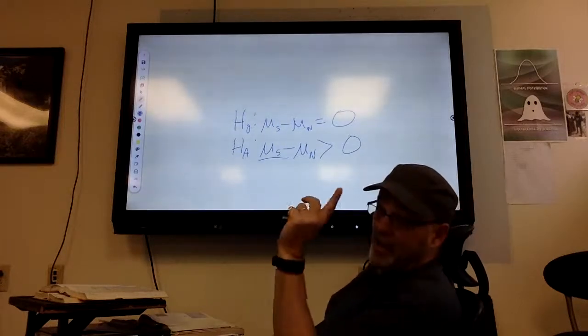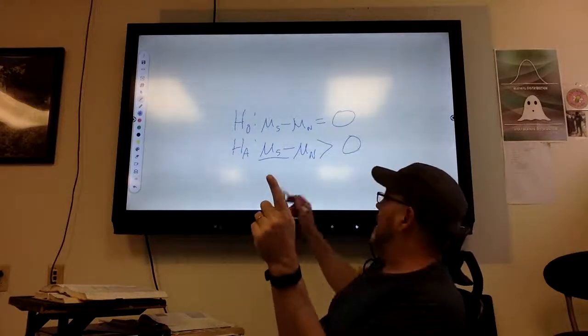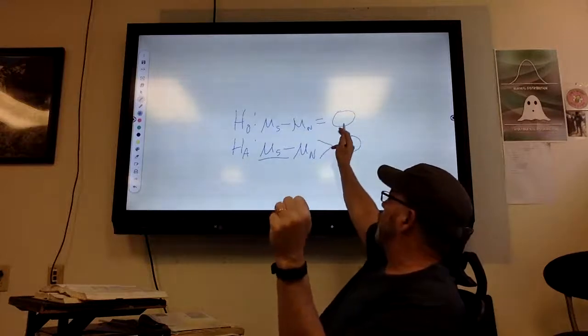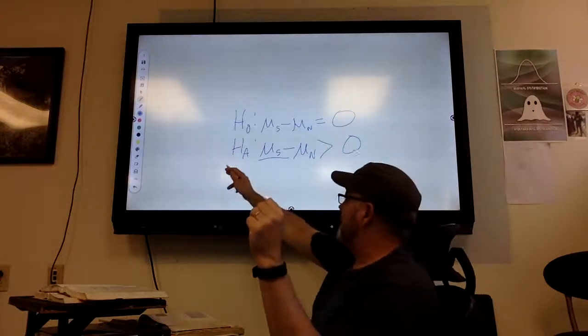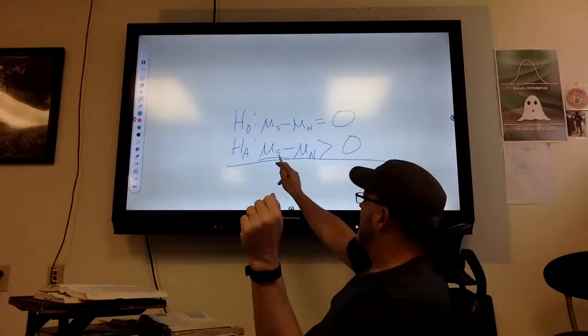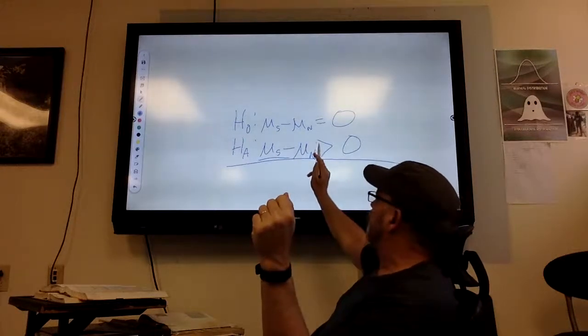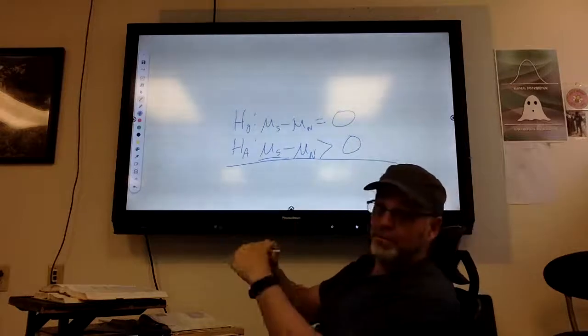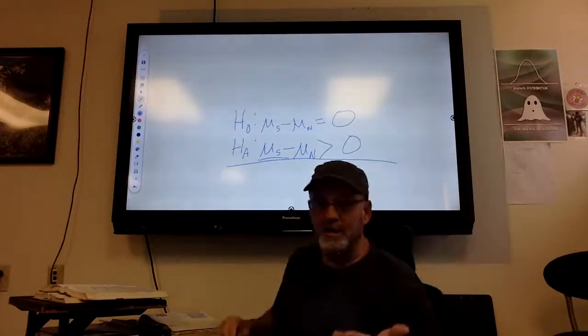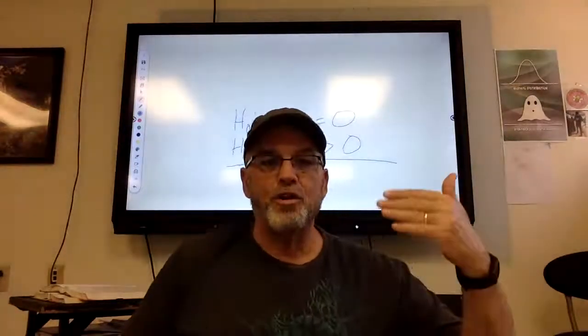Okay, so if I reject that, which I did because P was so low, I am accepting the alternative that the standard procedure takes longer than the new procedure, which is kind of weird to think about, that the new one is less, but you want less here.